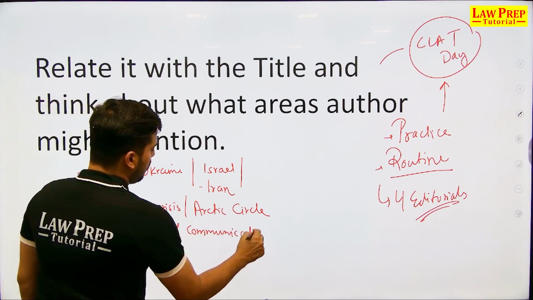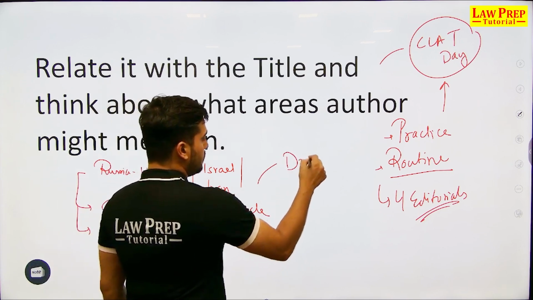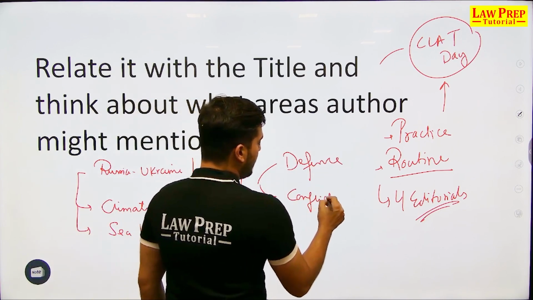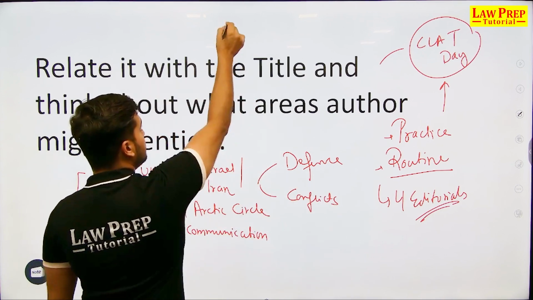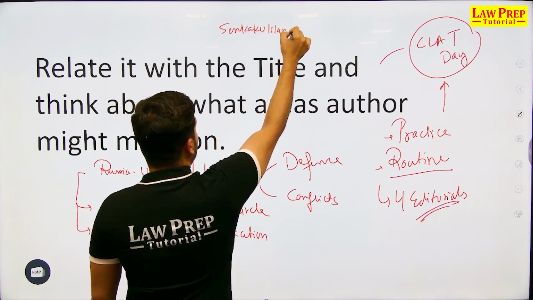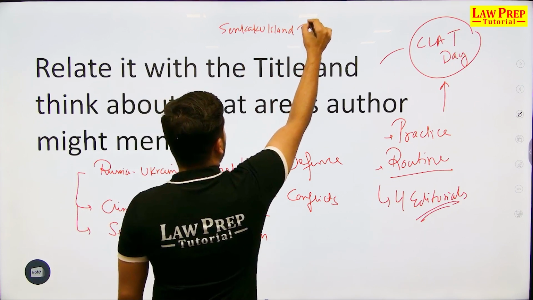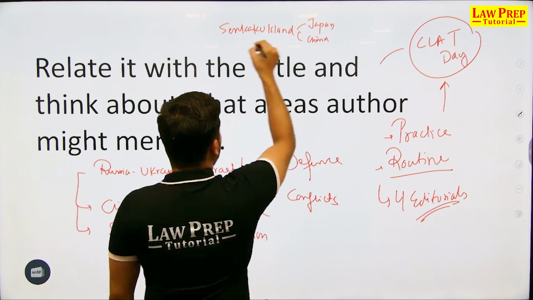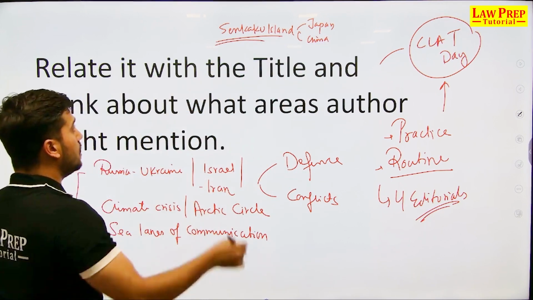And some sort of defense would be involved, some sort of conflicts around islands, right? Recently you are seeing Senkaku Island. Now Senkaku Island is again coming in the news, and it's a conflicted area between Japan and China. Conflict is again emerging in this particular region.